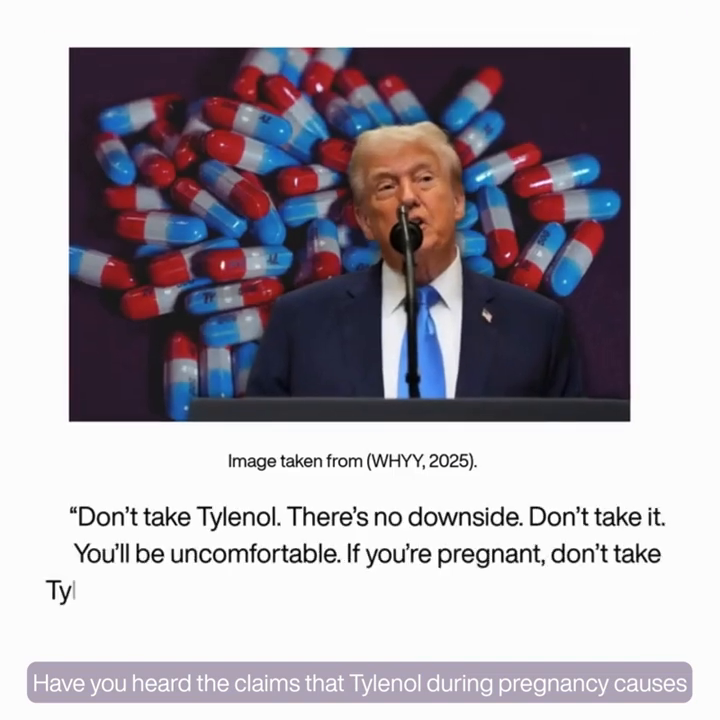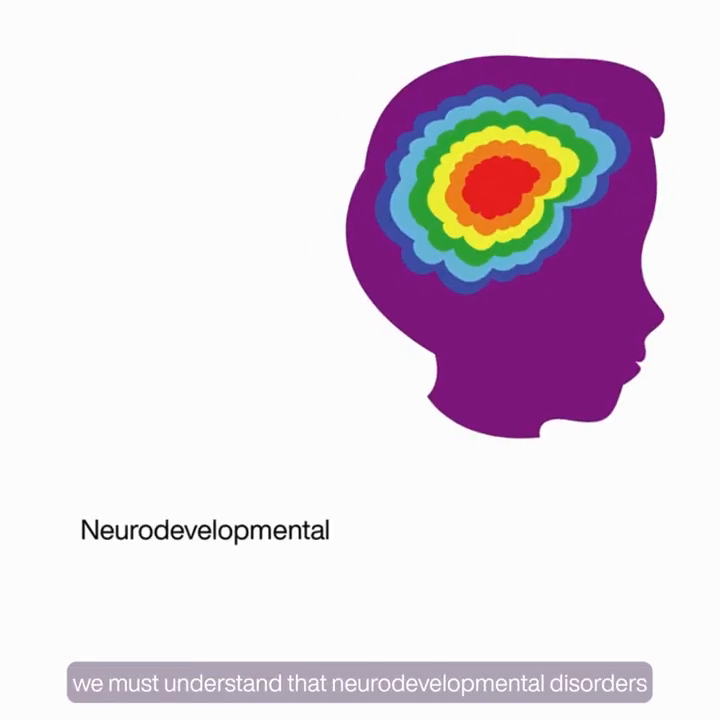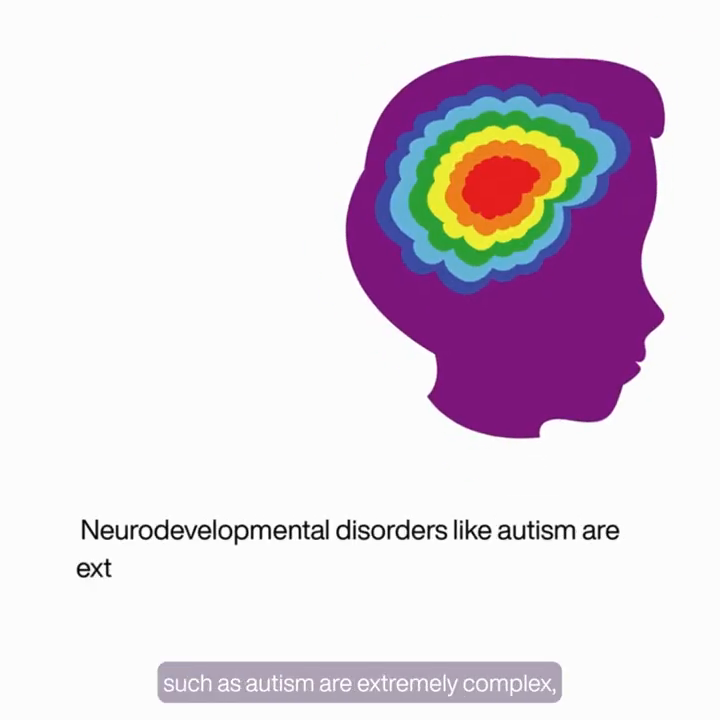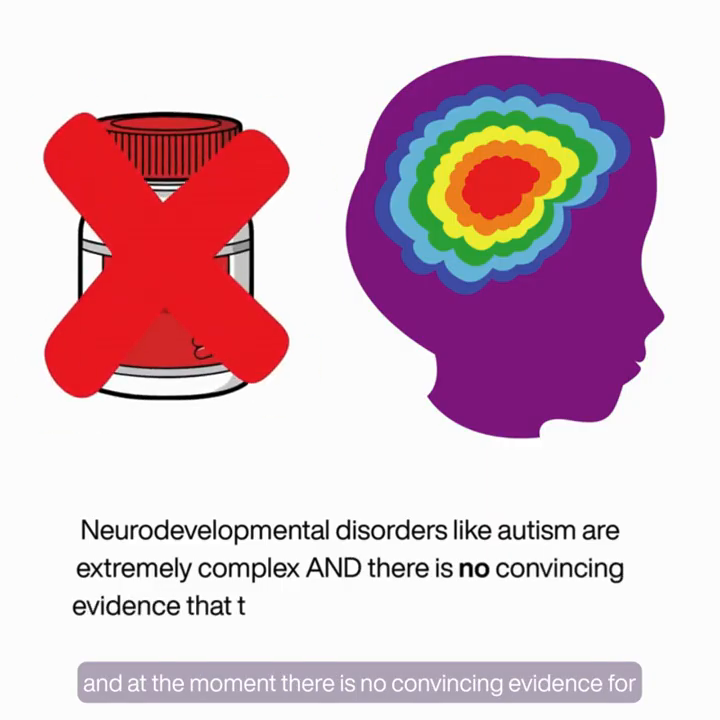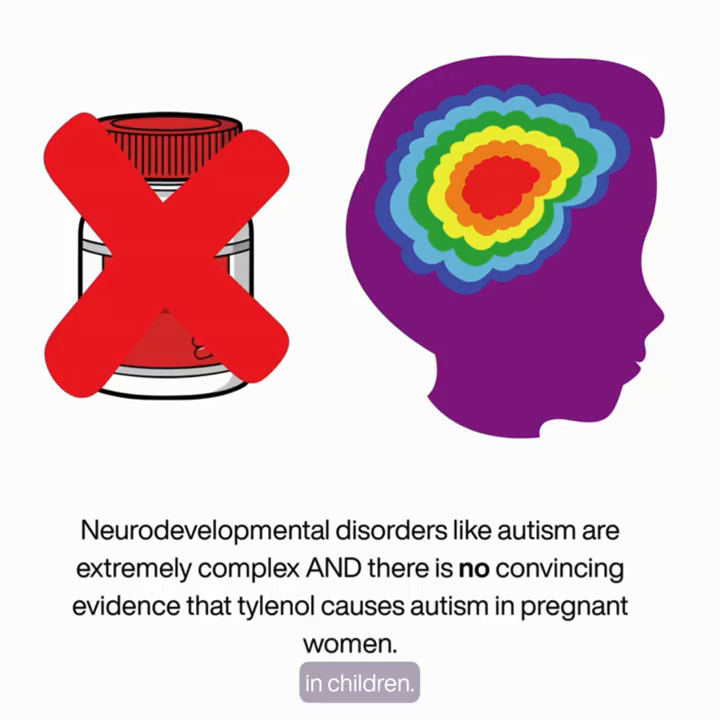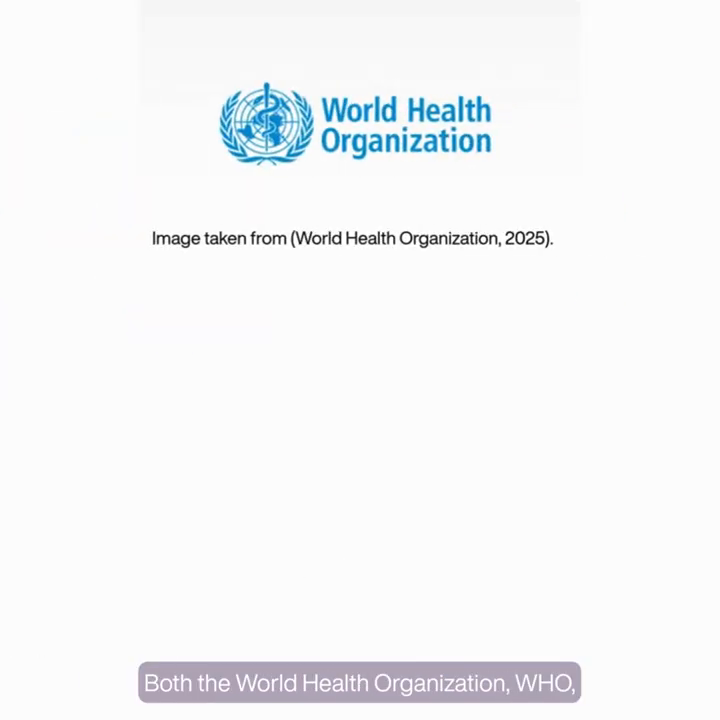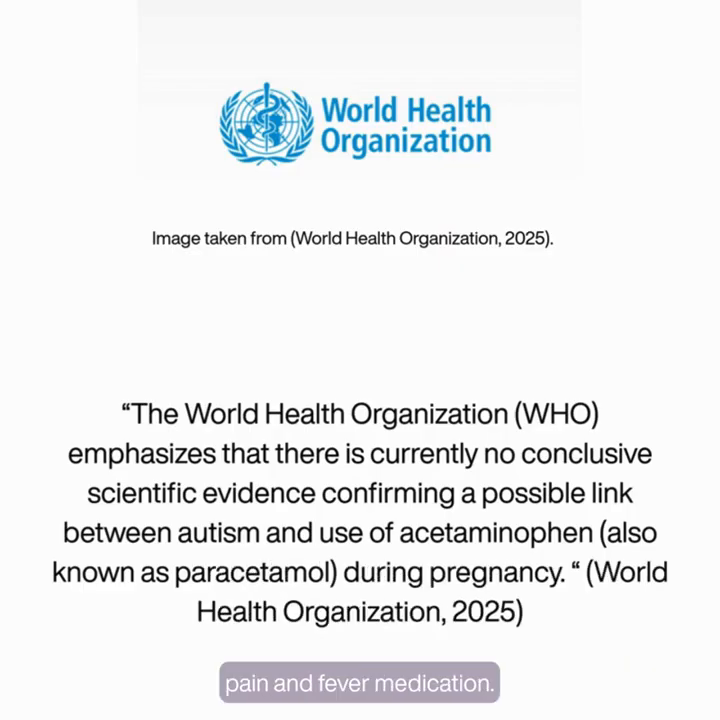About the claims that Tylenol during pregnancy causes autism? Well, to evaluate that claim, we must understand that neurodevelopmental disorders such as autism are extremely complex, and at the moment there is no convincing evidence for Tylenol being a direct cause of autism development in children. Both the World Health Organization, WHO, and the U.S. Food and Drug Administration, FDA, have confirmed Tylenol as the safest over-the-counter pain and fever medication.